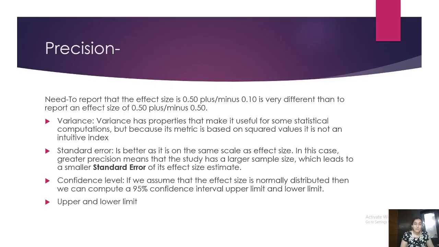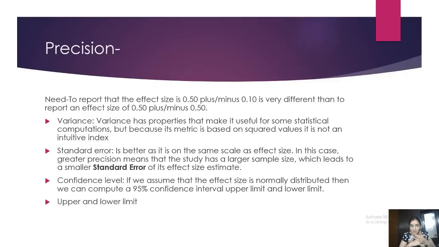How do we calculate the precision of a study? We have spoken about the sample size of a study. We have spoken about every study being given a particular weightage. We have spoken about the confidence level. We have spoken about the upper limit and lower limit. Now, there are other things also which will come as output.